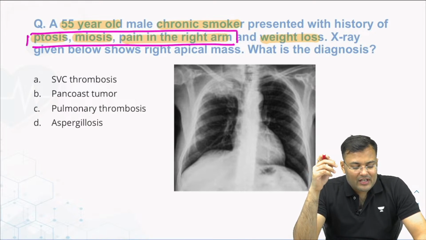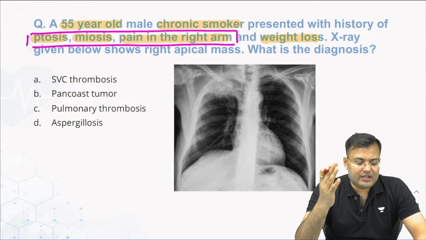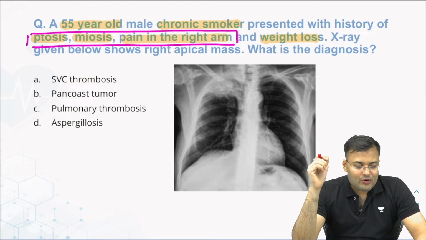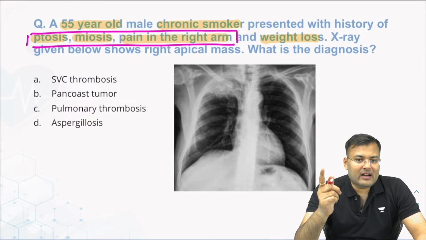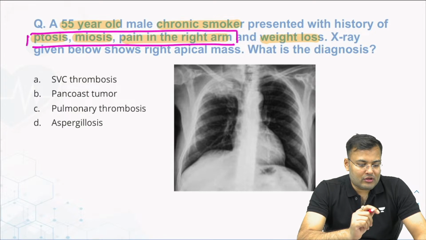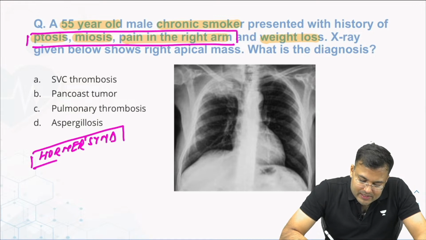Sympathetic, cervical sympathetic trunk. So what is the name of this syndrome? I'm asking the syndrome. Which syndrome? Guys, which syndrome? Horner's. Sagar, first person to reply. Very good, Sagar. It is Horner syndrome. Why? Because there is involvement of cervical sympathetic trunk.